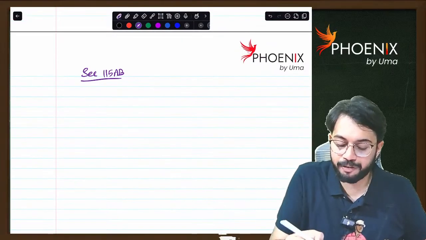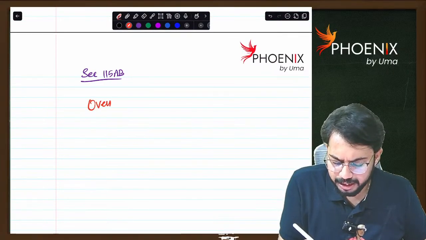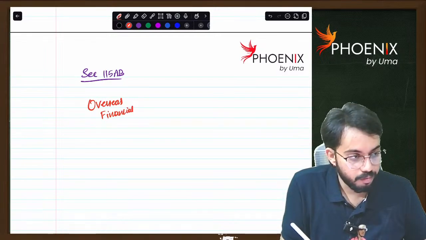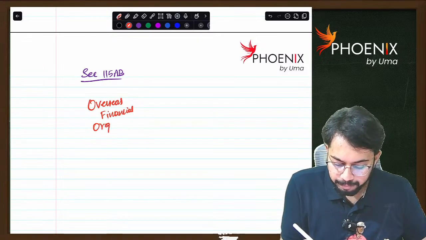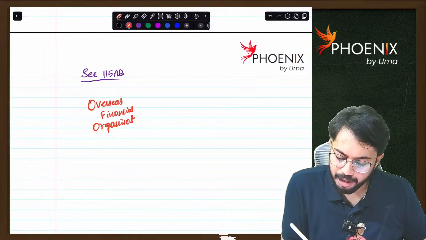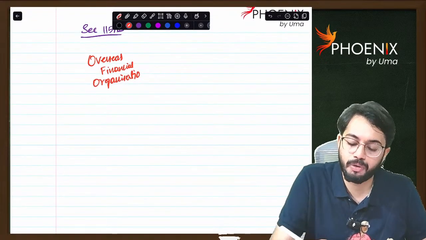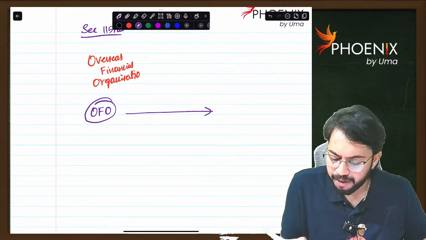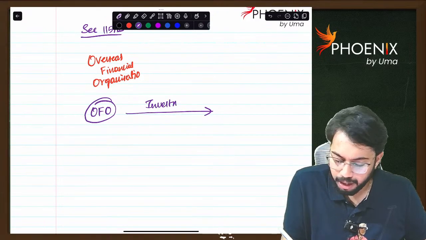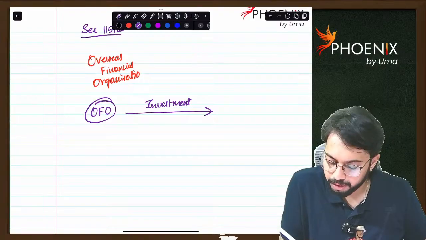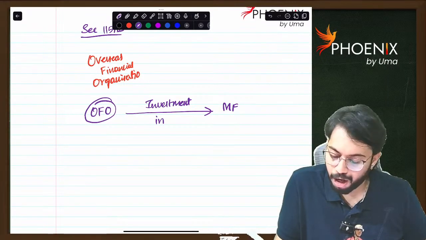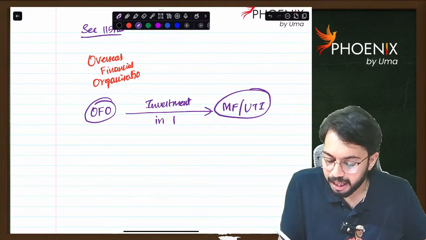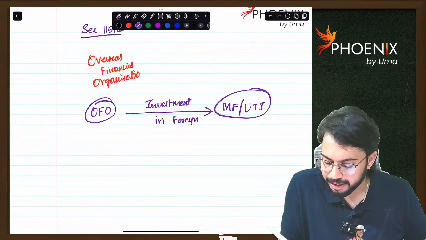Now, 115AB, Overseas Financial Organization. It is also called OFO. Let us keep the shortcut OFO. The Overseas Financial Organization made an investment in a mutual fund or UTI, and the investment was made in foreign currency.